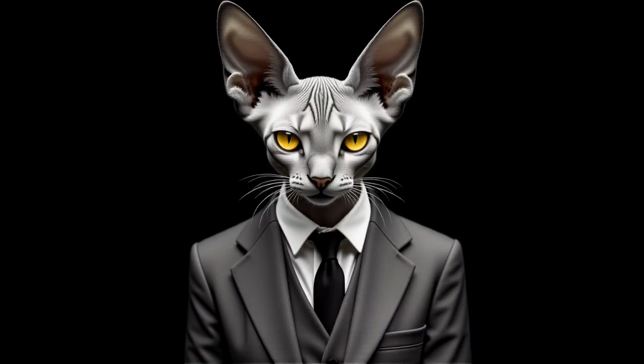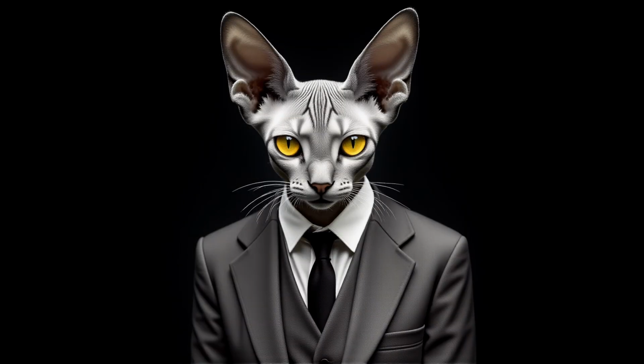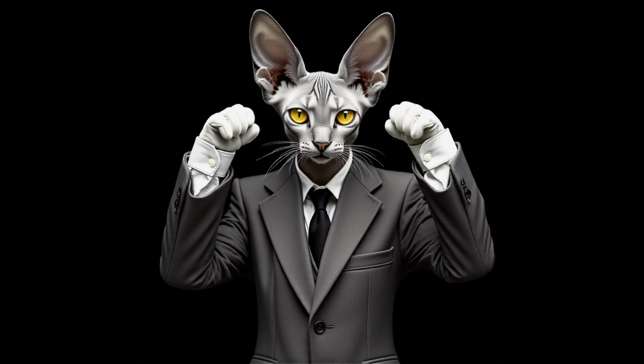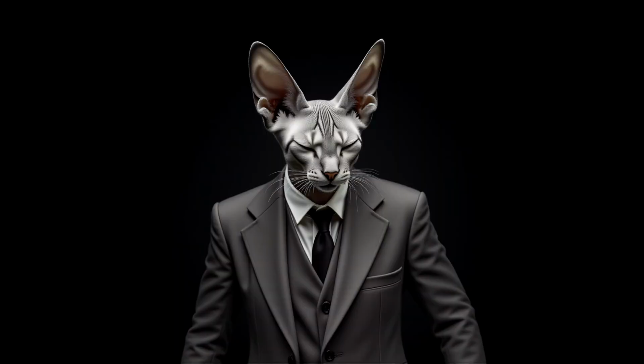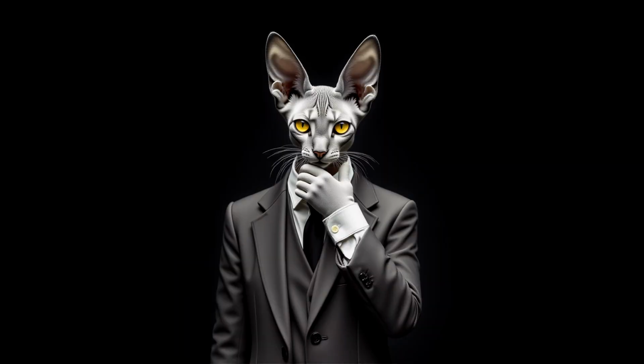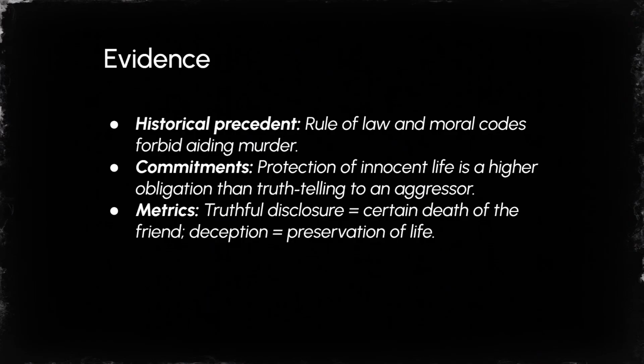Philosophy has wrestled with this for centuries. Virtue ethics frame this as a clash of two goods: honesty versus protection. No hierarchy, no resolution. ActFo reframes it as an evidence problem. Historical precedent, rule of law, and moral codes forbid aiding murder. Commitments: protection of innocent life is a higher obligation than truth-telling to an aggressor. Metrics: truthful discourse equals certain death of a friend. Deception equals preservation of life.